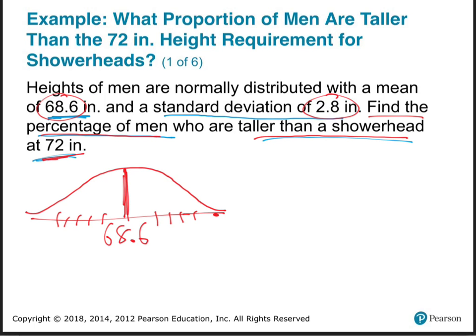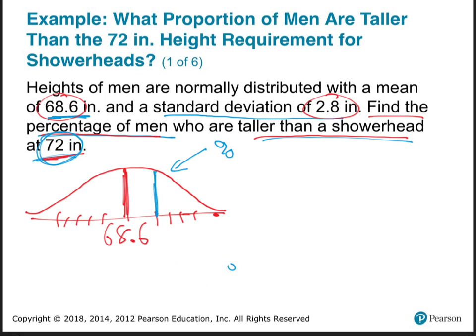Now the whole trick is to put the stuff on the curve correctly. And the key is to remember whatever goes up here is percentages. Whatever goes down here is not percentages. So let's take the 72. Where do you think I'm going to put the 72? Does the 72 go up here? No, because it's not a percentage. It must be a number down here. You tracking with me? Is 72 bigger than 68.6 or smaller? Bigger. So it's somewhere to the right. I don't know exactly how far to the right, whatever.